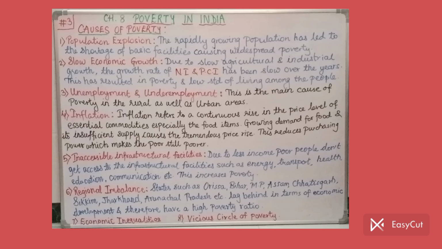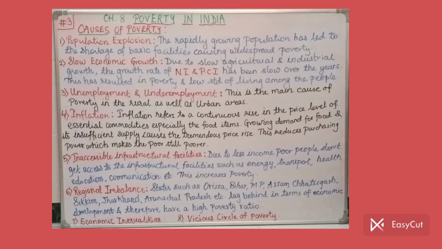Next point, eighth one, vicious circle of poverty. Vicious means bad, a bad circle of poverty. Now what is this circle of poverty? It's a very simple point. I give it to you straight. See, a person is poor, lack of income. Due to lack of income, he doesn't get good healthcare facilities, doesn't get good education, good communication, doesn't get top class infrastructure, we would say rather. And because of that, again due to less education, the person is not able to get a good job, then again he will get less income. So this is how they are trapped in their circle of poverty, the vicious circle of poverty.